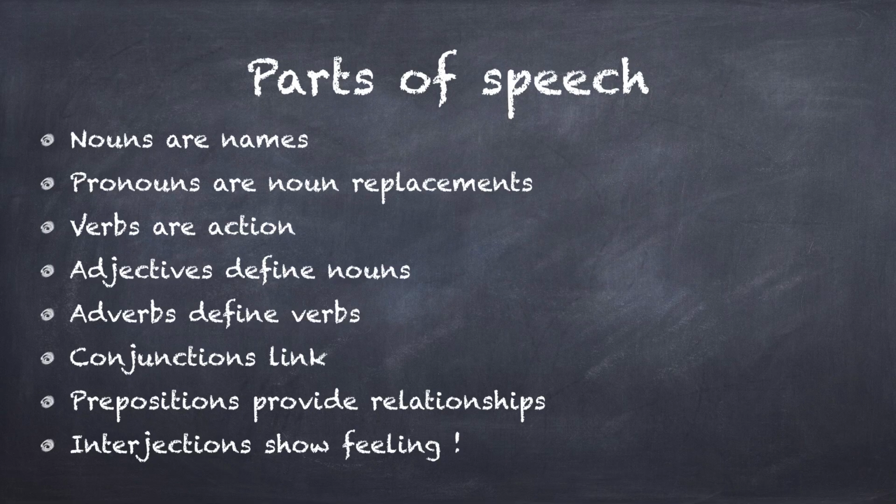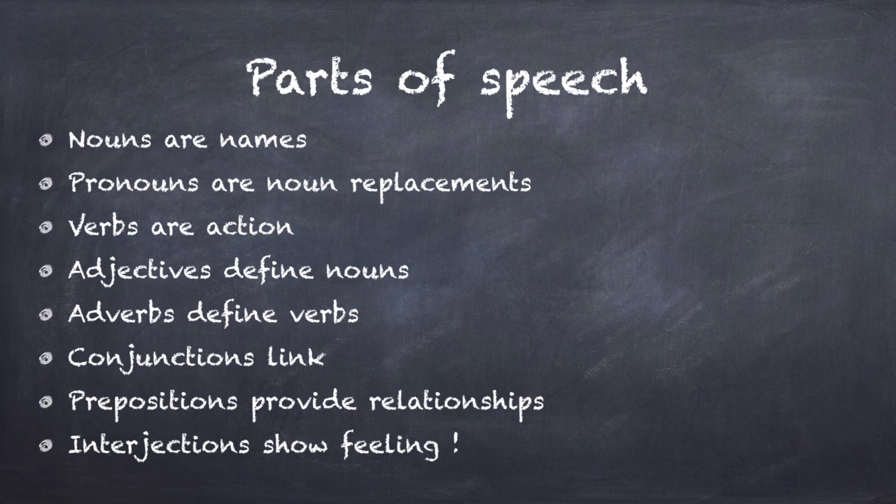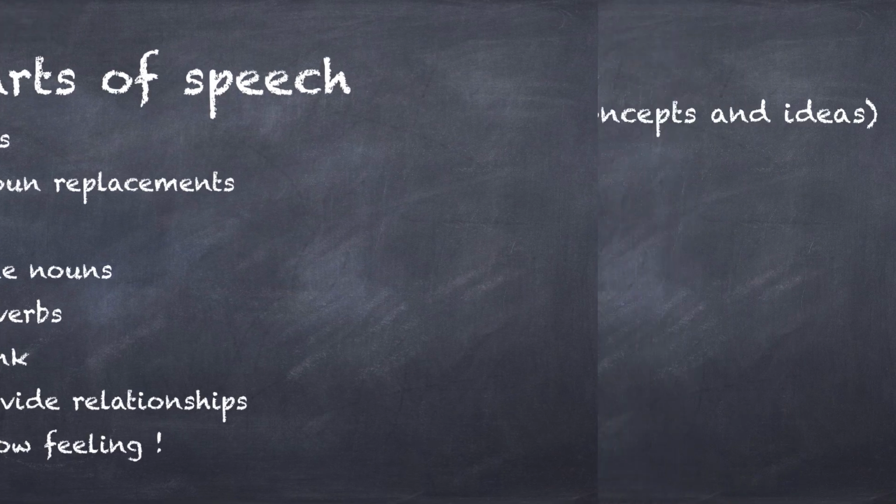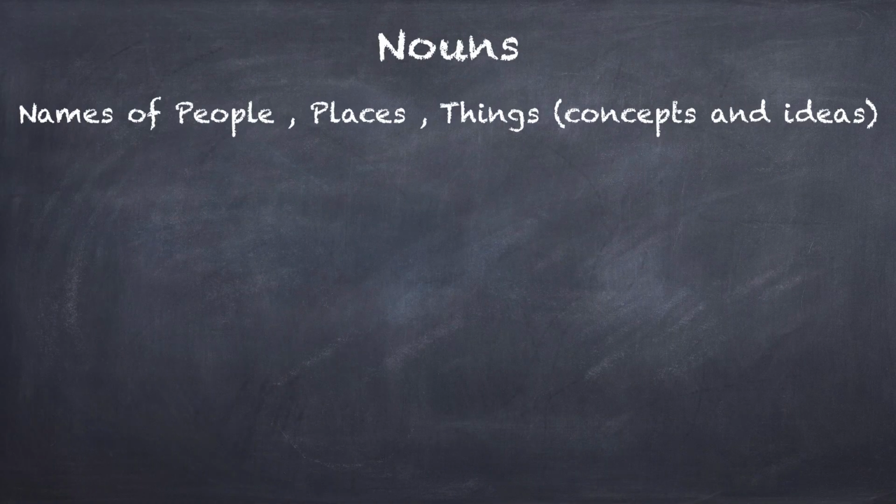In the previous session, we looked at the basic structure of the English sentence, that is the subject and the predicate, or the subject, verb, object kind of organization. Today, in this session, what we're going to do is try and understand that any word in the English language belongs to one of these 8 categories of words. Or, in a sentence, these are 8 possible functions that are served by words. So a word can be a noun or a pronoun or a verb or an adjective or an adverb, etc., right? We'll look at each of these terms, try and understand the meaning, and see how they function in a sentence.